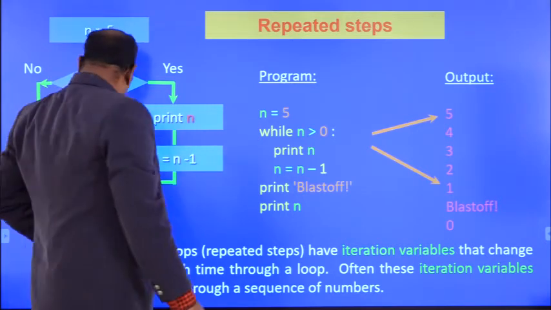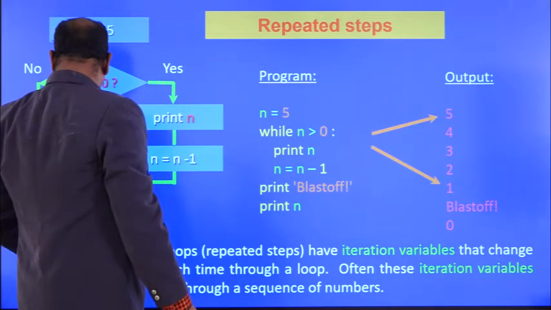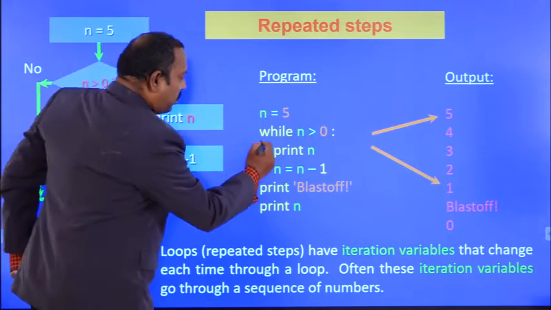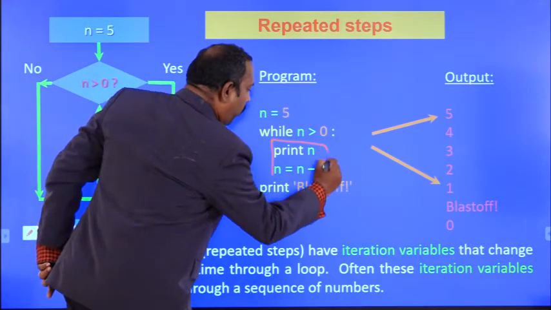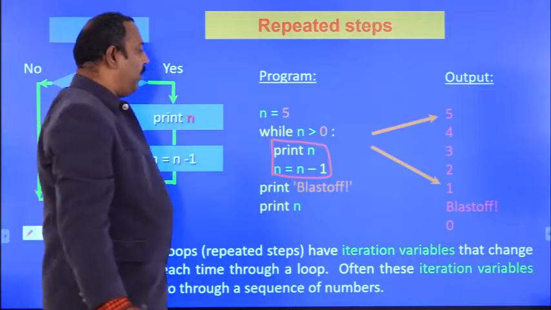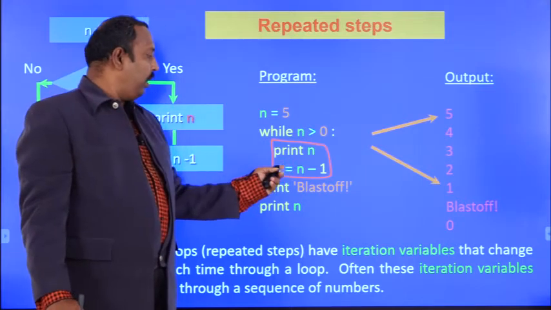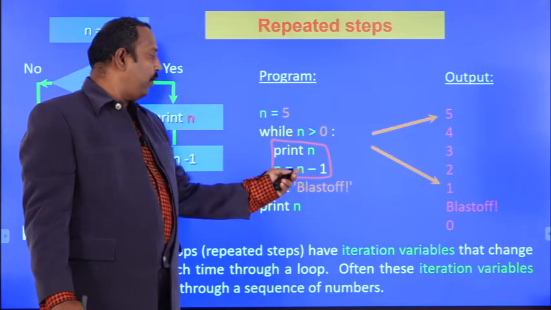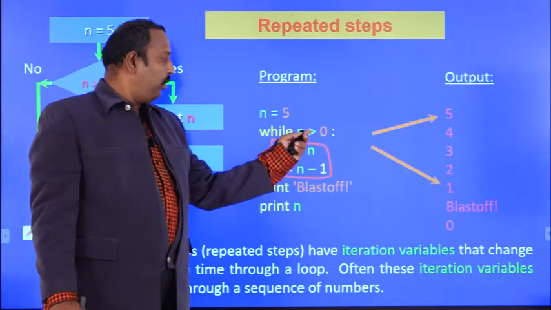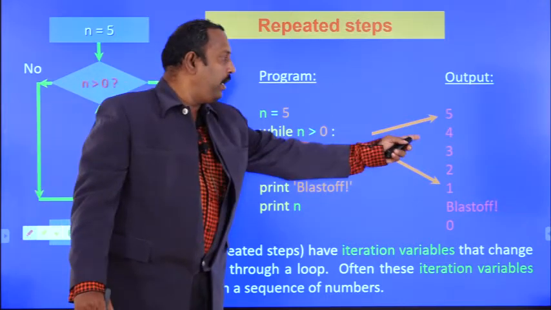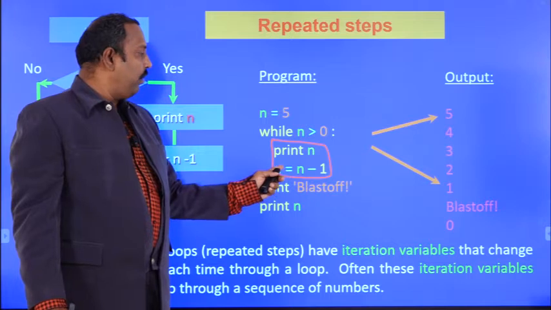Here you see there is a concept called indentation. Do you know, all of you already? That means whenever you give a space, all these statements will be under the while loop only. Only two statements are available in the while loop. So n equal to n minus 1 means n will become 4. Again it will go to the while loop, and 4 is greater than 0. Condition true. Print n means 4 will be printed, and n equal to n minus 1, n will become 3.